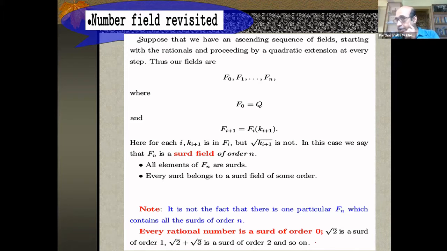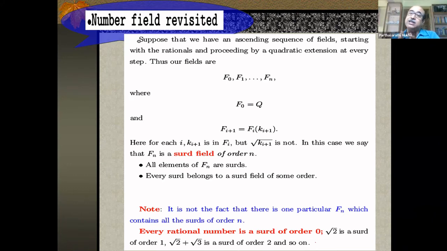Now there is one important thing to understand. I am not saying that one single Fn contains all the surds. No. See, the field that contains root 2 will not contain root 3. Rationals, you take one particular number root 2, then what kind of numbers are you permitted to make? A plus B root 2. A and B are arbitrary there, but they are rational. So whatever you do with A plus B root 2 type of things, you can never cook up root 3.